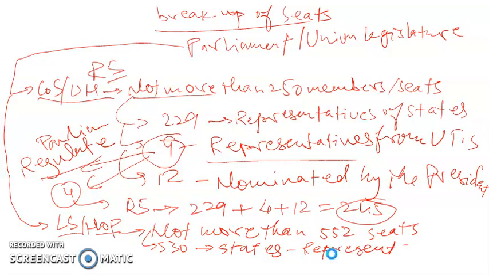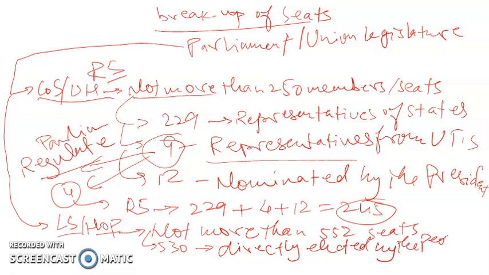So 530 members are directly elected by the people from their respective constituencies in the states.